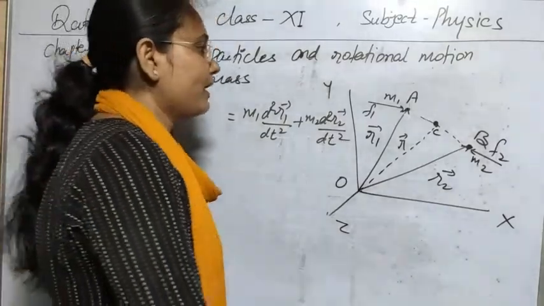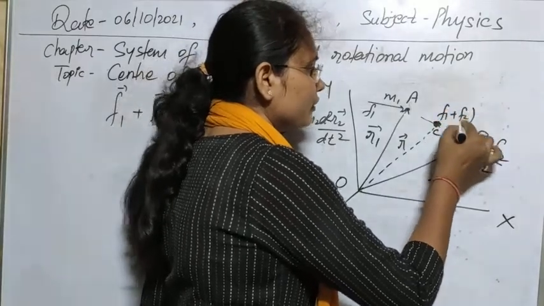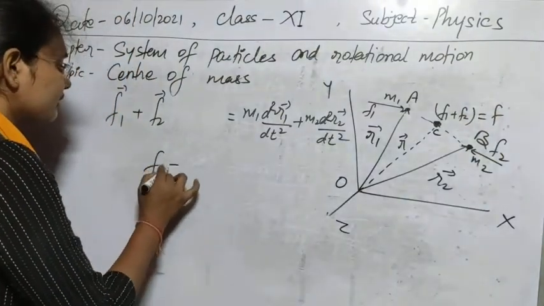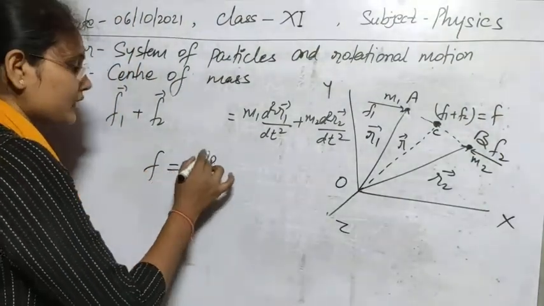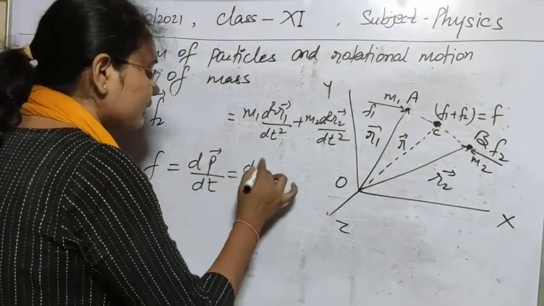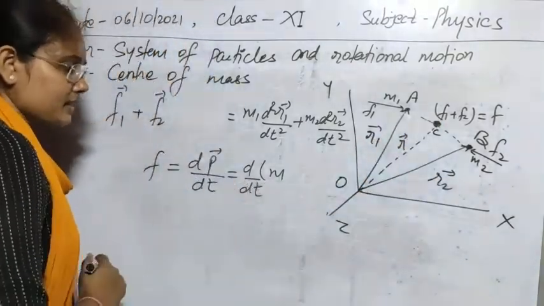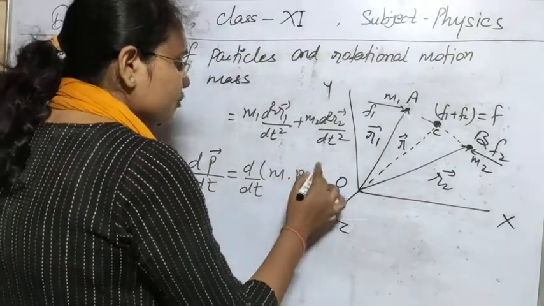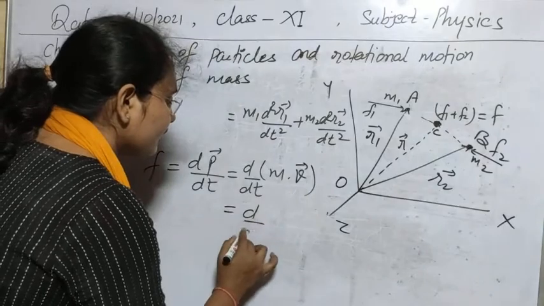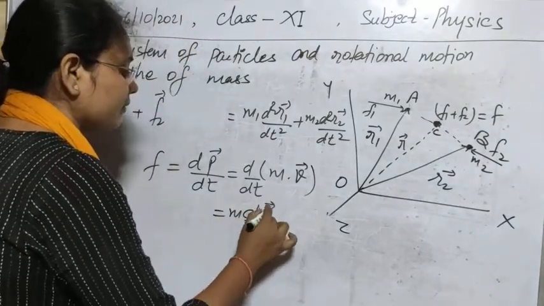On this point C both forces are acting, so the force will be F1 plus F2. Suppose this force is equal to F. This F can be written using Newton's second law as dP by dt, and we can write d/dt of P, where m is the mass of the center point and P is mv. Suppose the velocity of the center point is v naught, so this will be m dv by dt.